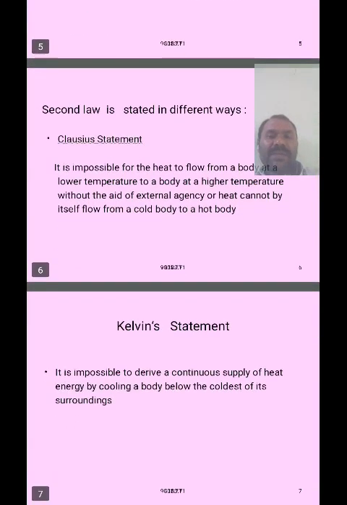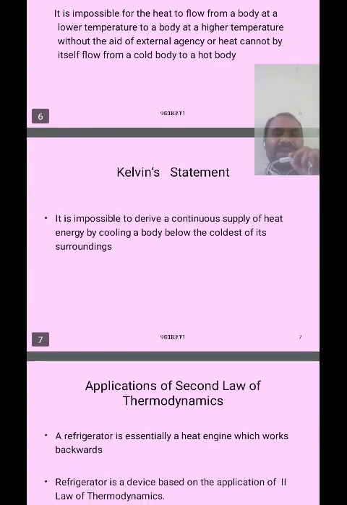And it has two statements, one is the Kelvin statement and the other is the Clausius statement. The Clausius statement says that it is impossible for a self-acting machine to transfer heat energy from a body at a lower temperature to a body at a higher temperature without the aid of an external agency, or heat cannot flow from a cold body into a hot body. And the final important statement of the second law of thermodynamics is the Kelvin statement. It is impossible to derive a continuous supply of work by cooling a body below the coldest of its surroundings. It is the second law of thermodynamics.